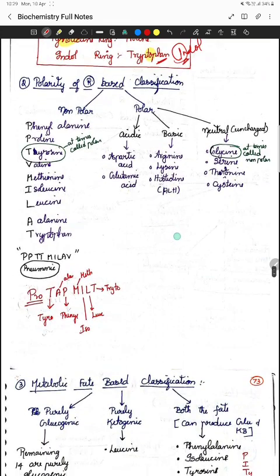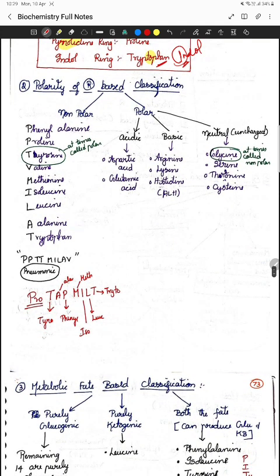So next, coming to your polarity. This is not that much important because it gets very confusing here. But one thing you can have is aspartic acid, glutamic acid. Both have an acid name in it, so that will be your acidic. And basic is what? Arginine, lysine, histidine. So this is very important here.